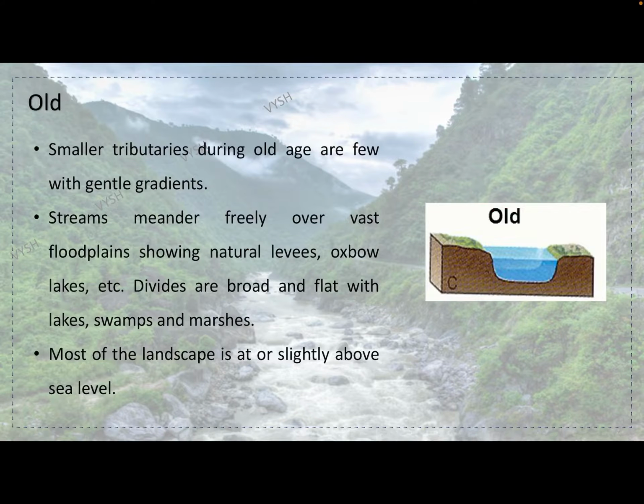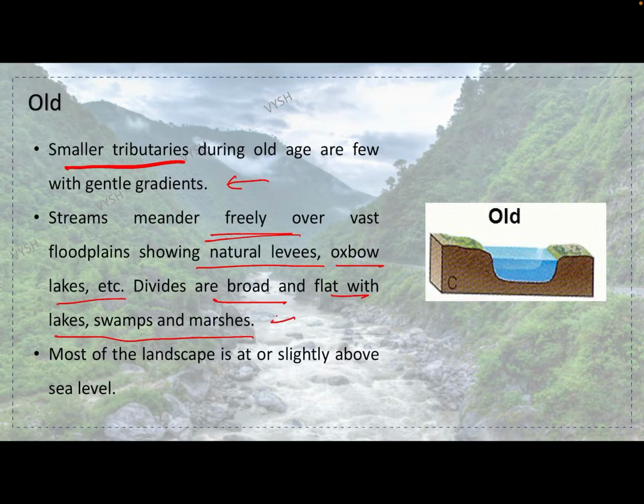And in the old stage, small tributaries are few with gentle gradients. Okay, streams meander freely over vast floodplains showing natural levees, oxbow lakes, etc. What are these? You will see in the coming slides. Divides are broad and flat with lakes, swamps and marshes. Most of the landscape is at or slightly above sea level. More or less it is nearby the sea level. There is no very deep kind of movement.